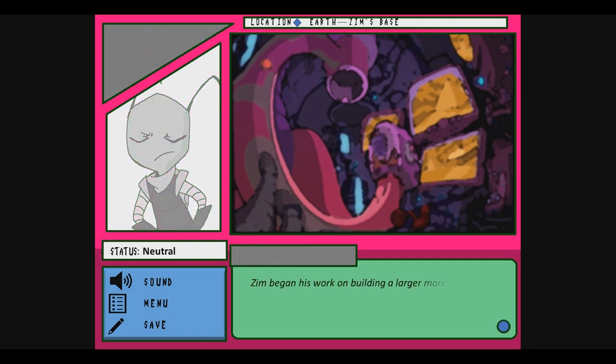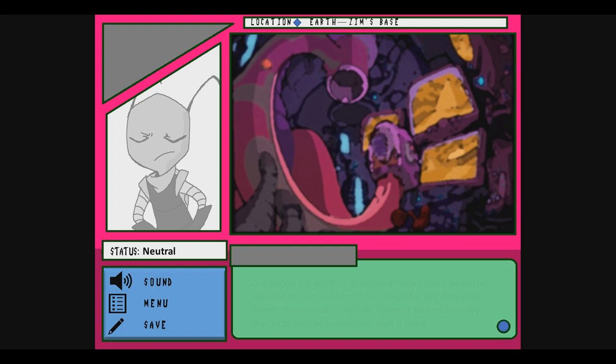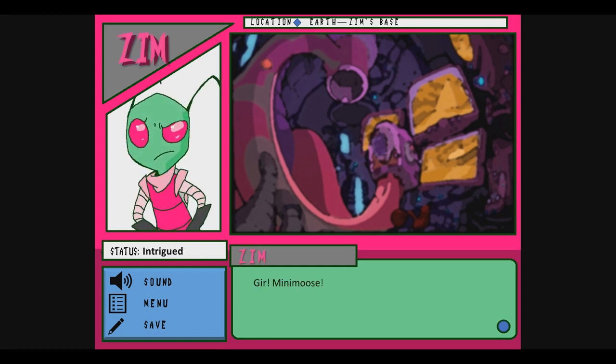Zim began his work building a larger, more powerful satellite dish to aid him in his search for the almighty Tallest. In order to do so, he must find technology that's capable of supporting such a need. Usually Zim wouldn't dare use primitive Earth tech, but there was one place that he had exactly what he needed. Gur, Minimus.